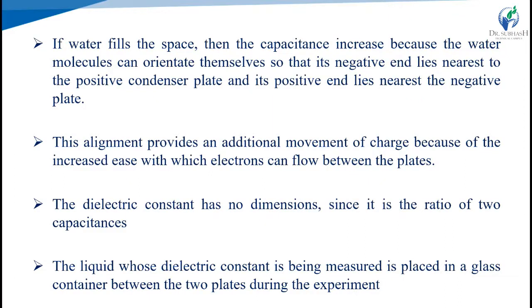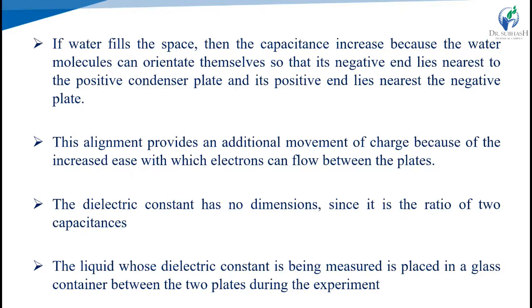Now if we fill the space with water, for example, the capacitance increases because the water molecules can orient themselves so that the negative end lies nearest to the positive condenser plate and the positive end lies nearer to the negative plate. This alignment provides additional movement of charge because of the increased ease with which electrons can flow between the plates. So the dielectric constant has no dimension; it is only the ratio of the two capacitances, in the solvent and in the vacuum.